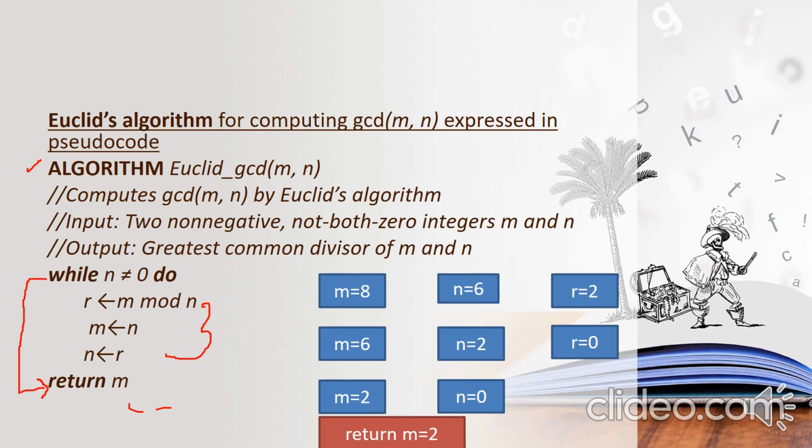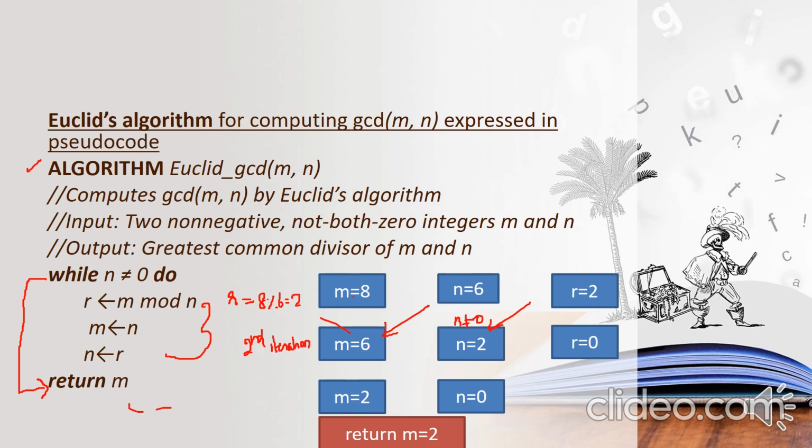Okay, let's check. I have considered m as 8 and n as 6. So r will be 8 mod 6, that is 2. Now m is assigned n and n is assigned r. Then again you need to go back and check the while condition. Again n is not equal to 0, because now n's value is 2, because this is the second iteration.